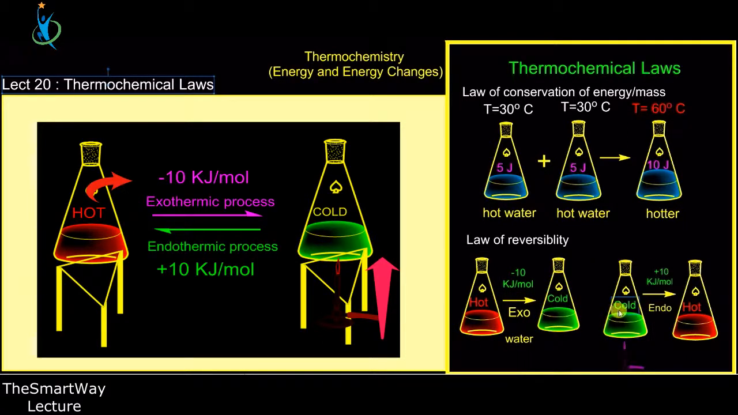Now you can also make the cold water achieve the same hotness. This time around, it is going to absorb energy from the surrounding. Now the absorption of energy is indicated as positive, and so it's going to take 10 kilojoules per mole from the surrounding in order to become hot again. This time around, what have you done? You have reversed the reaction. The product of this exothermic reaction becomes the reactant in this case here.